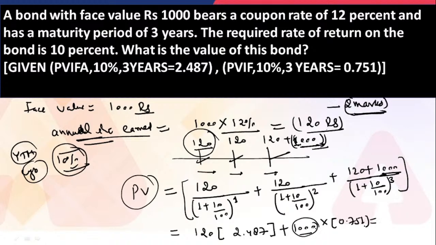So 120 multiplied by 2.487. What will be the value? The value that you are going to get is 298.44, right? Plus this would be 751. So if you sum this up, that would be equal to 1049.44. So that would be your answer for this question.